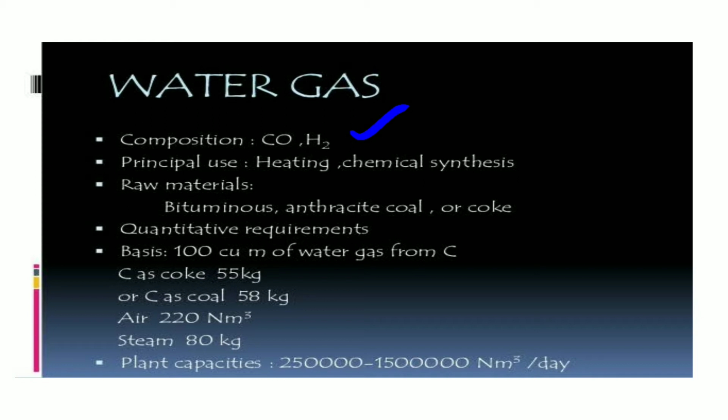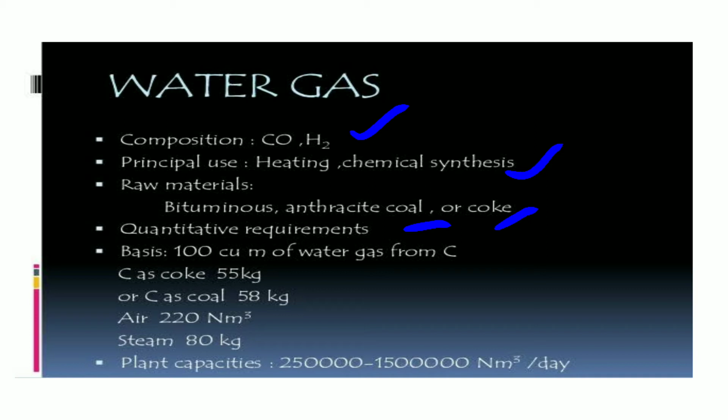What is the principal use of the water gas? Heating and chemical synthesis. Let us see the raw material used for the water gas. We use bituminous and anthracite type of coal or coke.